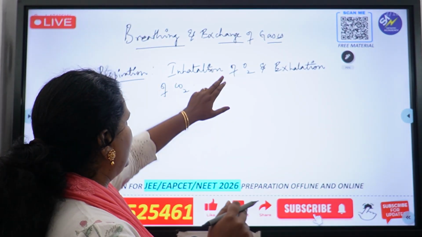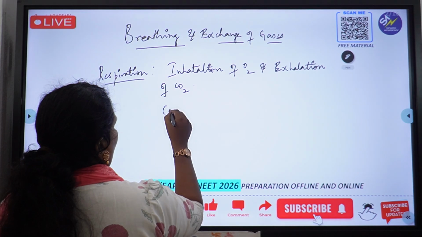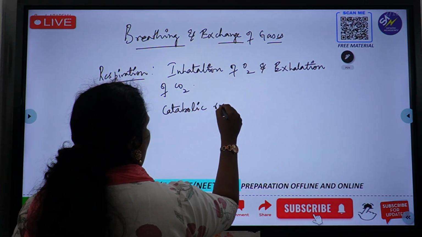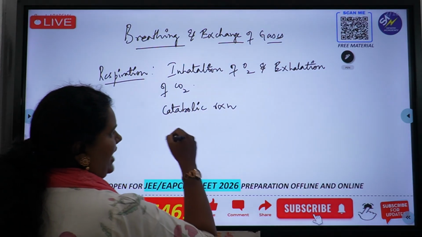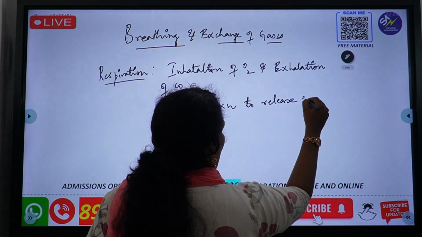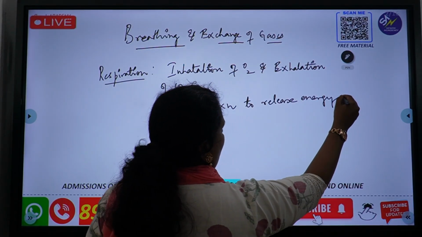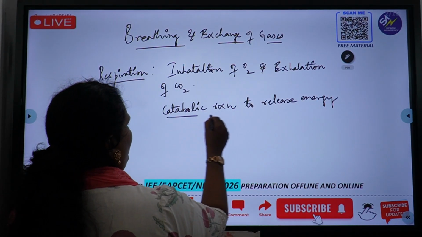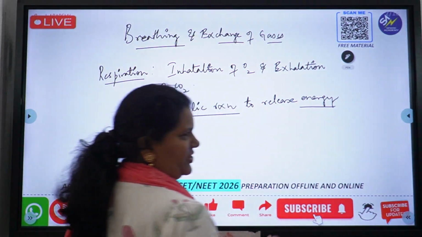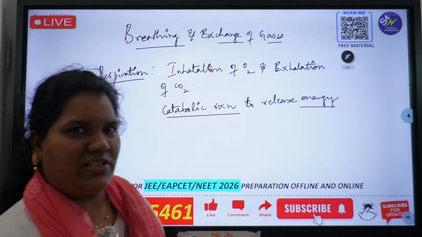We can define it in this way, or the other way is it is a catabolic reaction to release energy. So here we should know what is a catabolic reaction and why do we need energy and why do we need oxygen here.